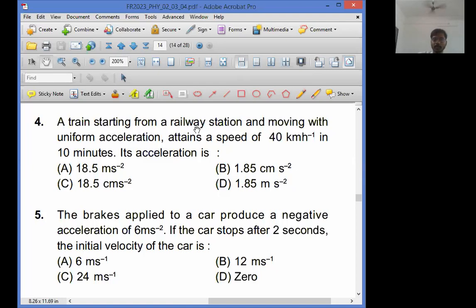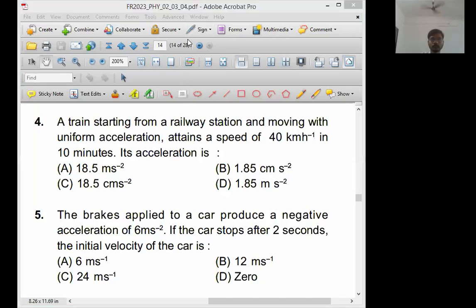A train starting from the railway station and moving with a uniform acceleration attains the speed of 40 km/h in 10 minutes. What is the acceleration? Now answer is to be found out in centimeter per second square. Tell me, how are we going to do this calculation? We are asked acceleration. Sir, acceleration is change in velocity upon time required. Now we will convert this minute into second, this 40 km/h into meter per second.